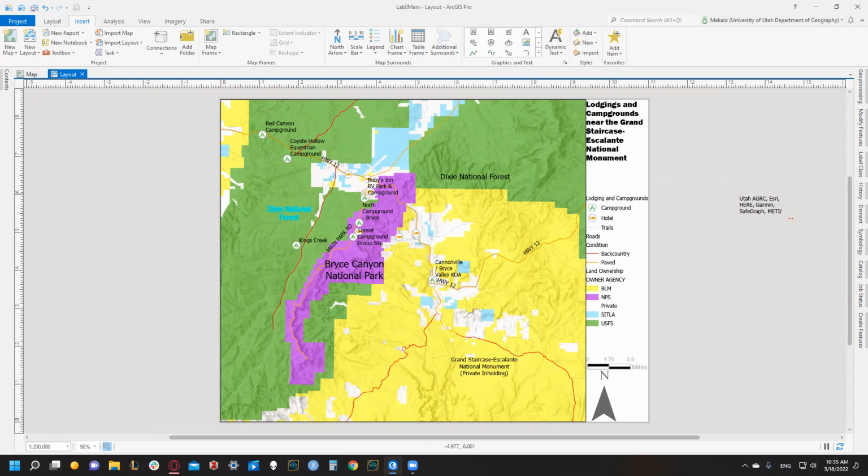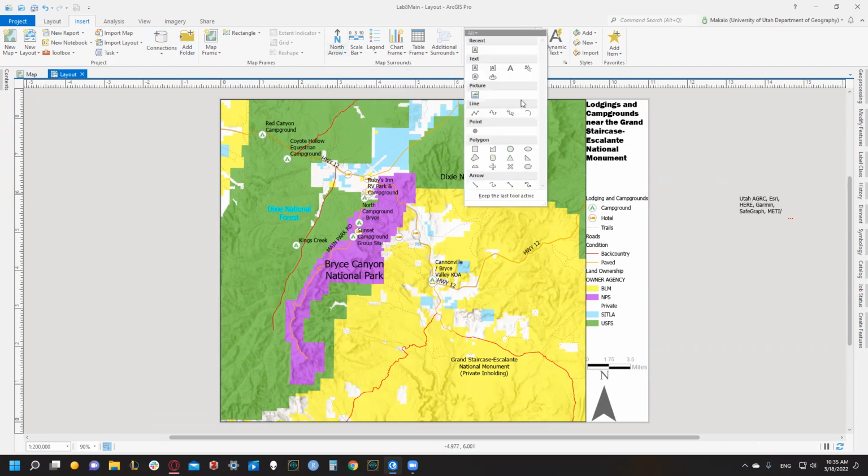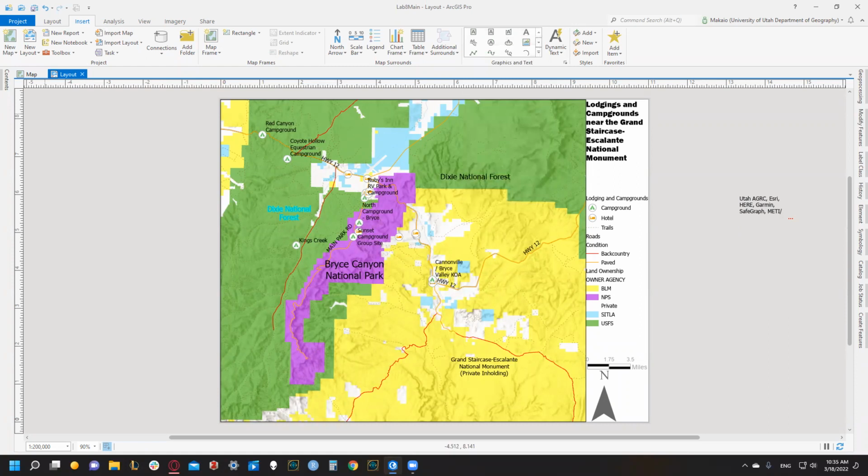Okay. Cool. So we have our map. And now we're on to 9. So we've gone through 8A through C, and now we're creating our inset map.